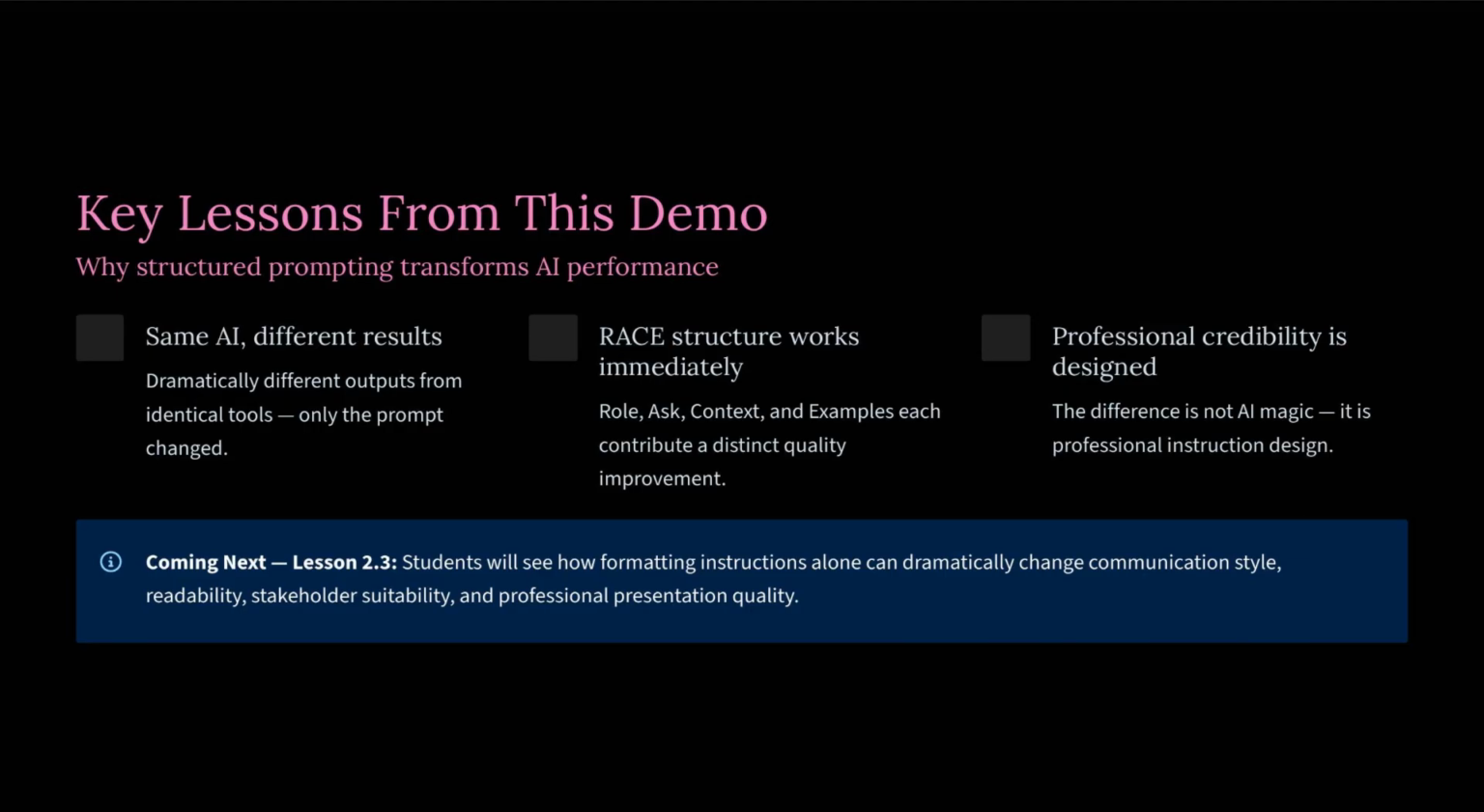As we bring this critical baseline comparison to a complete close, let us consolidate the core lessons from Lesson 2.2 so you can apply them directly to your own daily engineering and business workflows. We have established 3 clear truths that prove why structured prompting completely transforms AI performance. First, we looked at the reality of same AI, different results. We generated dramatically different outputs from identical underlying tools, proving that only the prompt changed between failure and success.